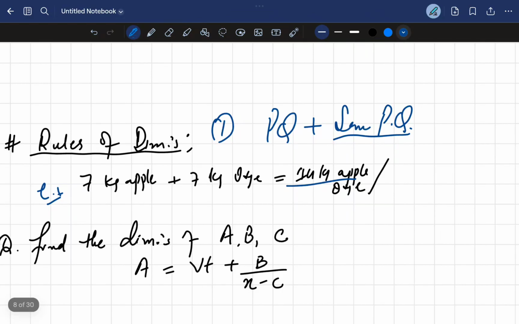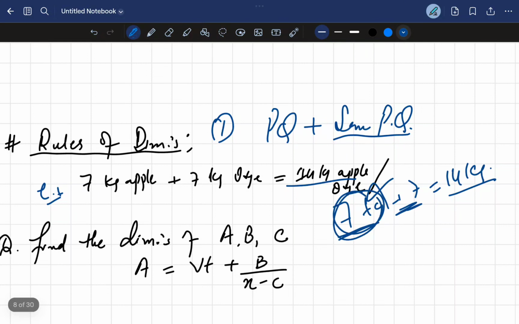It gives us 14 kg apple orange? It's not like that. It's totally not like that. हम हमेशा बोलते हैं 7 kg apple plus 7 kg apple is equal to 14 kg apples. ऑलराइट, तो इसका मतलब है कि हमने एक फिजिकल क्वांटिटी को एक सेम फिजिकल क्वांटिटी के साथ ऐड किया है। ऑलराइट, तो it's like that.